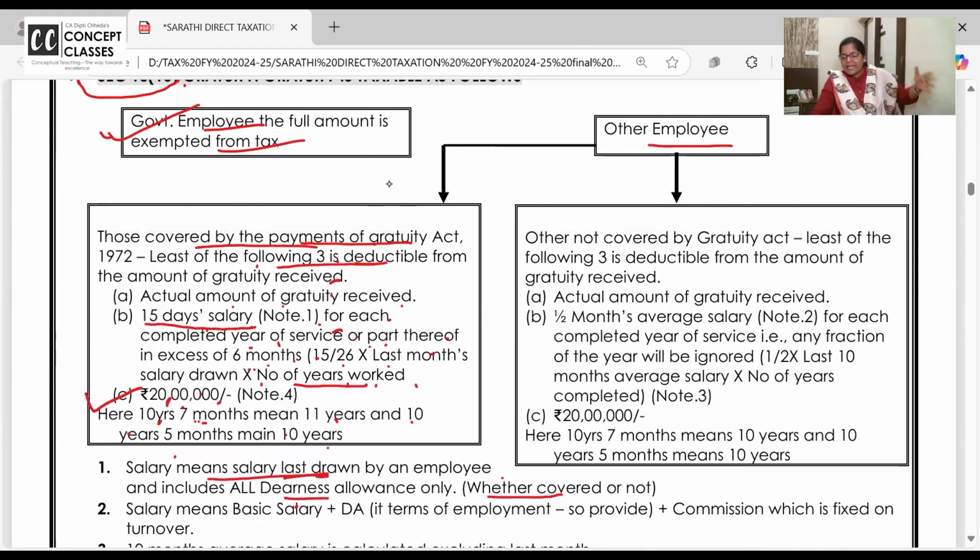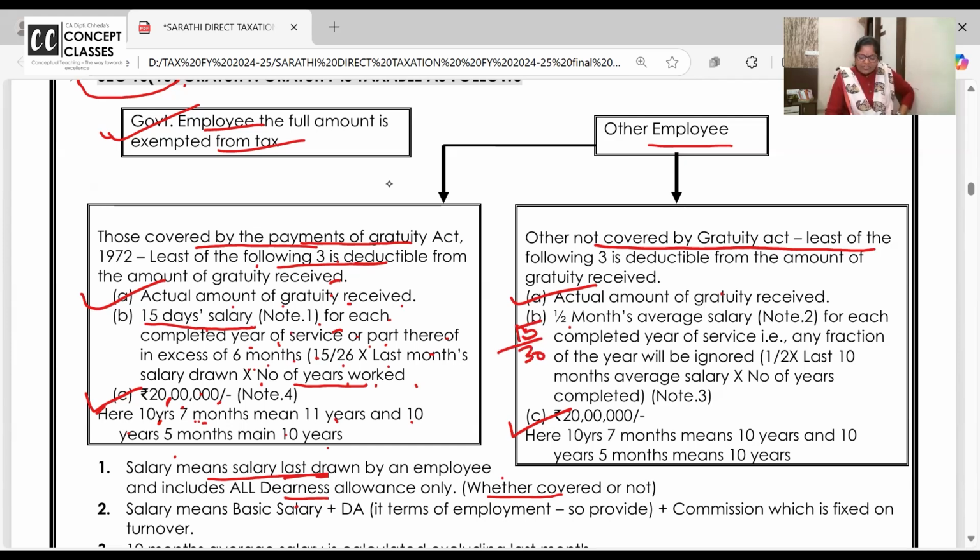Now, in case he is not covered under Gratuity Act, ma'am, how will we come to know whether they are covered or not? They will give it in the exam. So if they are not covered in the Gratuity Act, first bit is same. Actual amount of gratuity received. Third bit is same. Government limit is 20 lakhs for the lifetime. Okay. Here it is 15 by 26 days. Here it is half. Half is, you all should write 15 by 30.